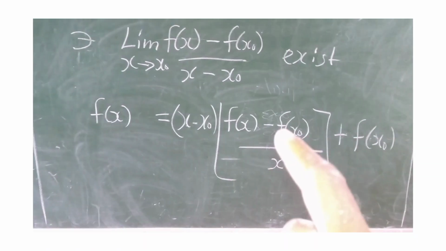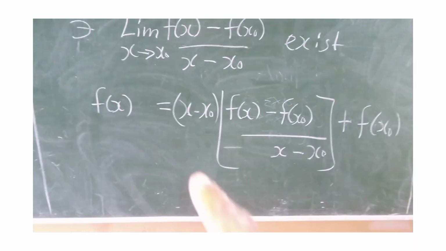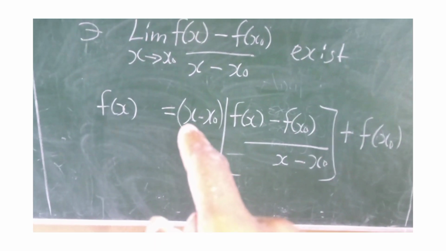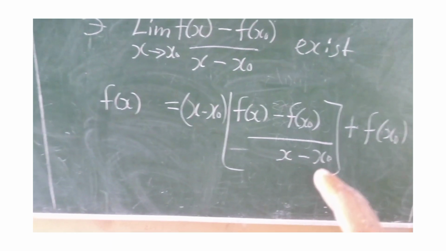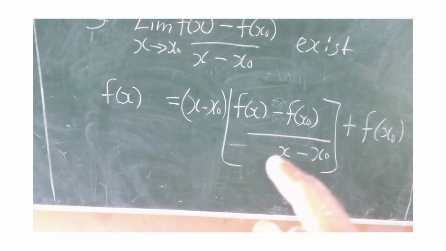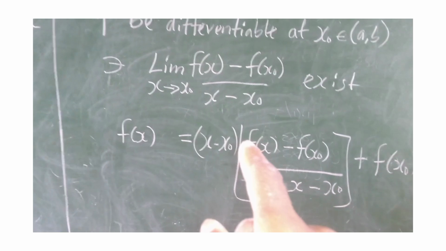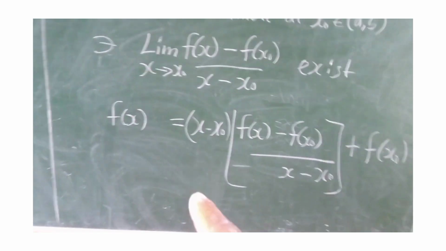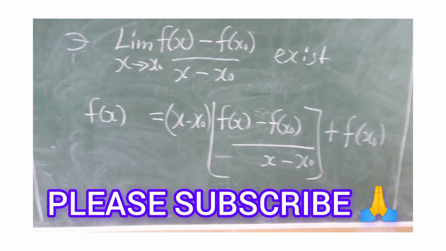Then I multiply by x minus x naught all over x minus x naught. These cancel themselves out, and it's still f of x equals f of x. So we are not making a mistake here, but we want to manipulate it. That's why I assume all these things.